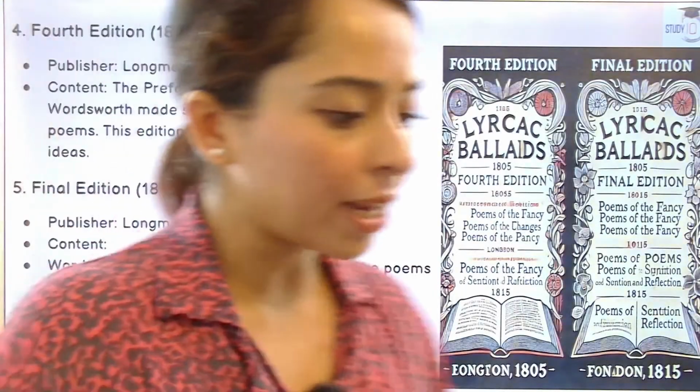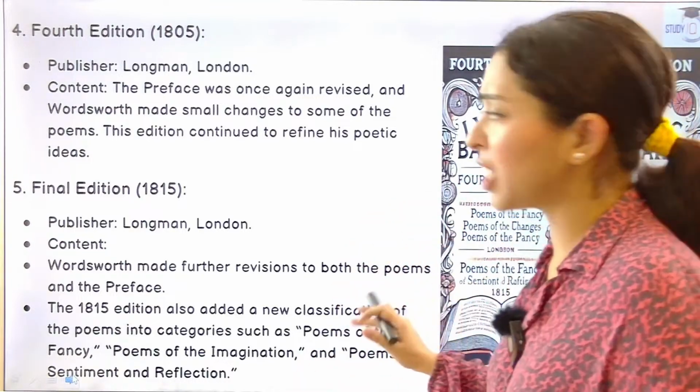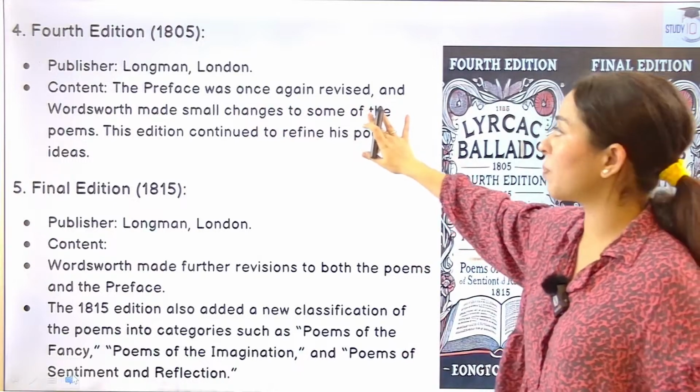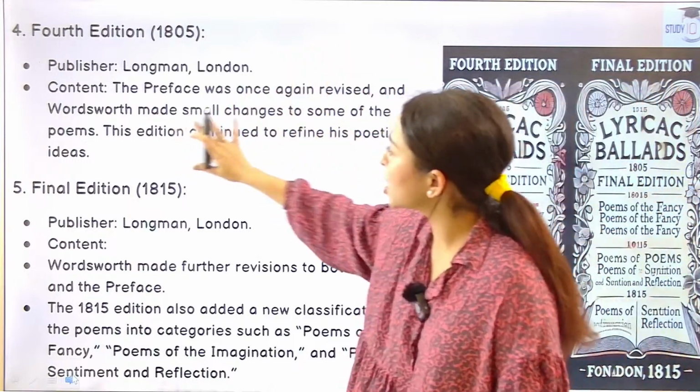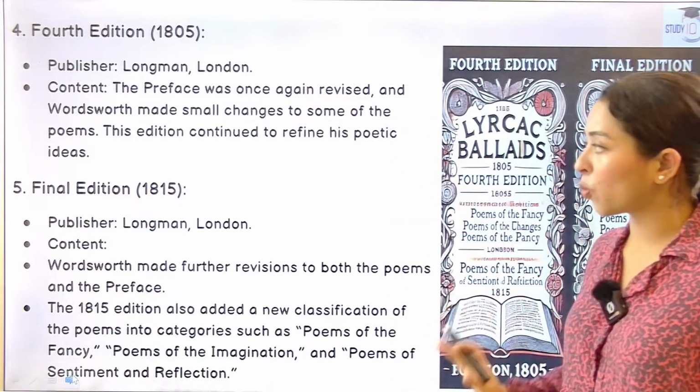The fourth edition, which came in 1805, had no very major change. The preface was once again revised. Again the preface was revised. Wordsworth made small changes to some of the poems, and the edition continued to refine his poetic.